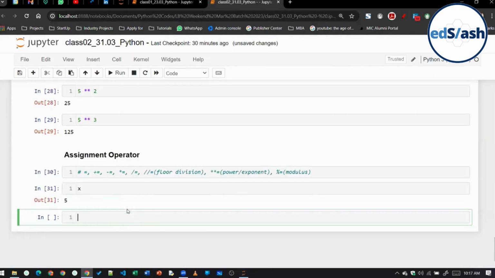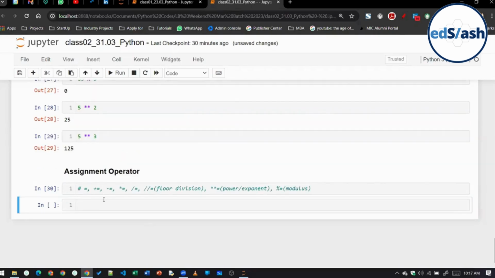Let me create a new variable. Suppose, class, I'm writing x is equal to 5. Can we say here that we are assigning the value 5 to the x variable? So here equal to is called the assignment operator because it is being used to assign a particular value to a particular variable. Is this clear?